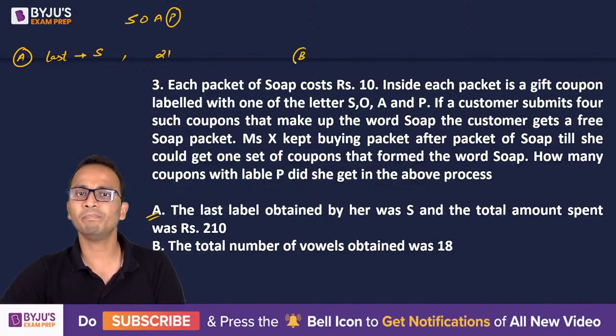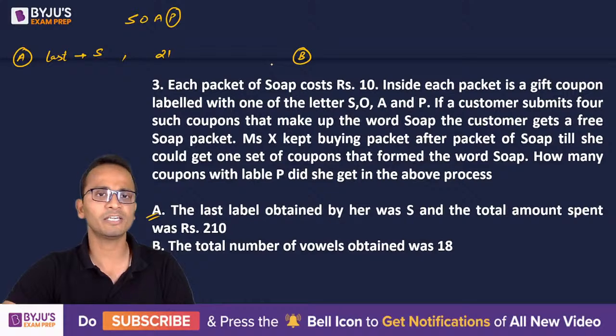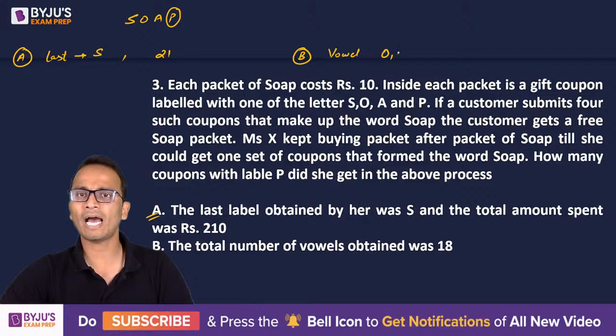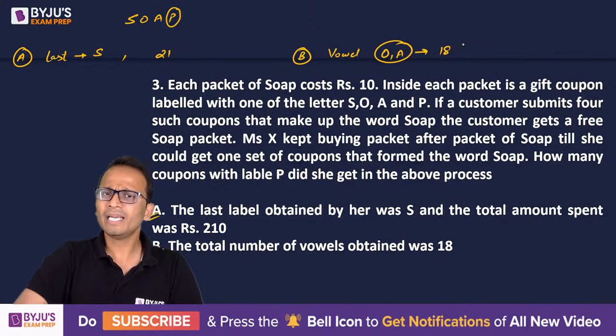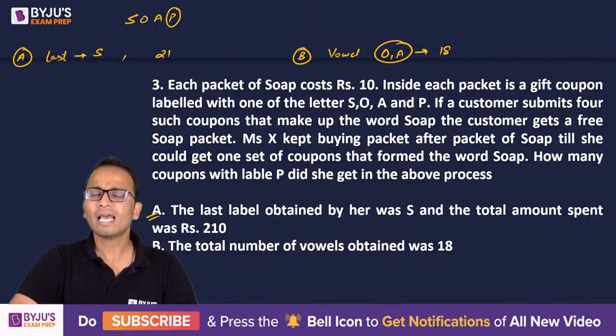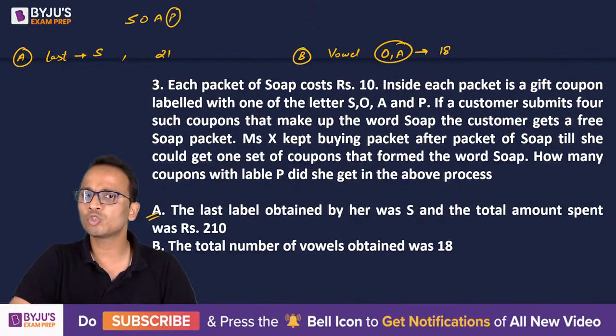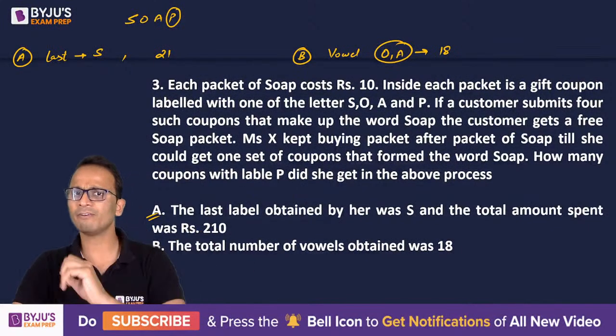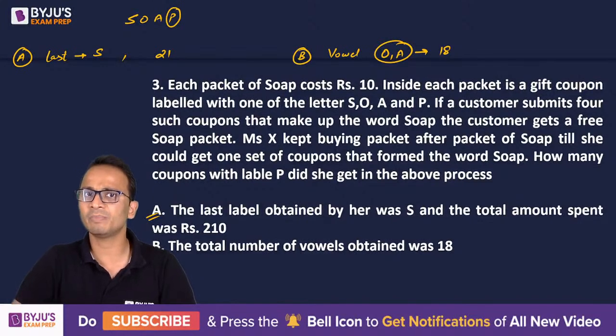Let's go to statement B alone. If I'm taking statement B alone, I have to forget everything that was given in statement A. Statement B says the number of vowels. Which vowels are there here? O and A. So the number of vowels is 18. But I don't know the total number of soaps she has bought, because that was given in statement A, and I cannot take that information while treating statement B alone.